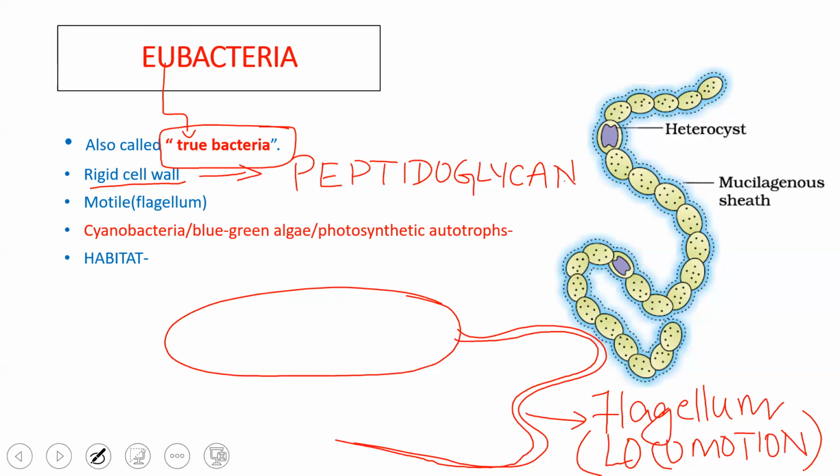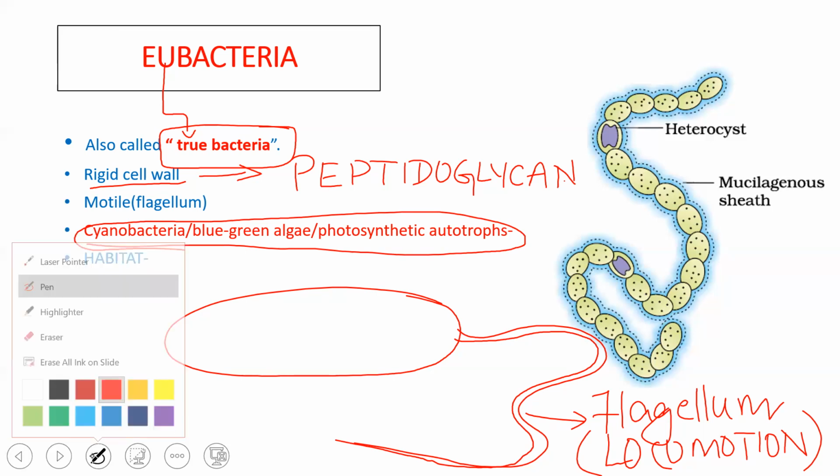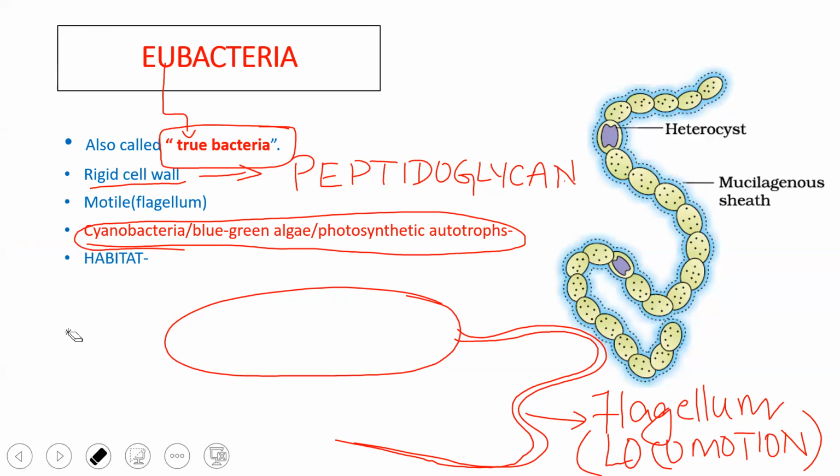Then in eubacteria, we are going to understand that based on the mode of nutrition, we classify the bacteria as photoautotrophs, and the other group is chemoautotrophs. They are autotrophic bacteria. One more group is heterotrophic bacteria, which we'll be discussing after this.